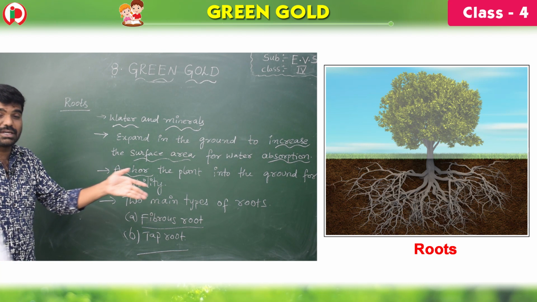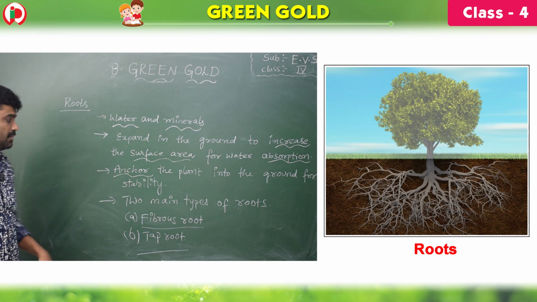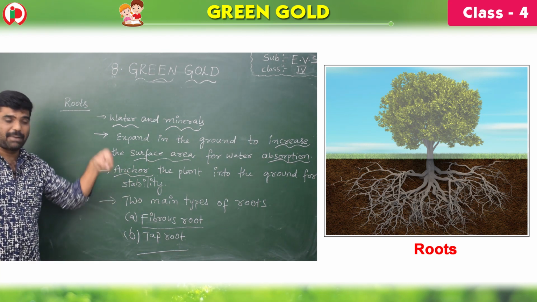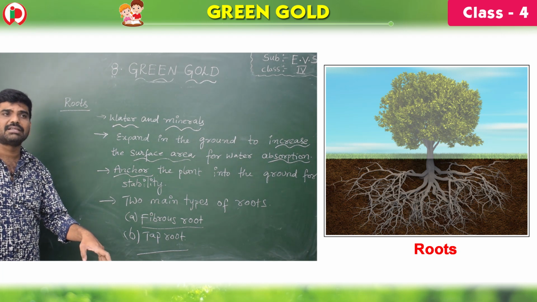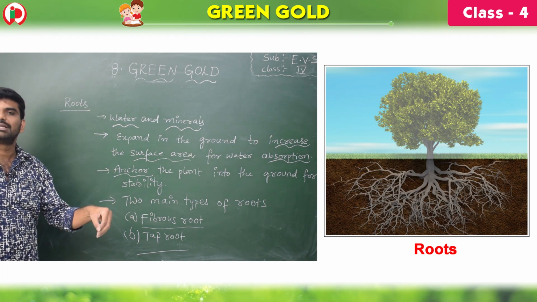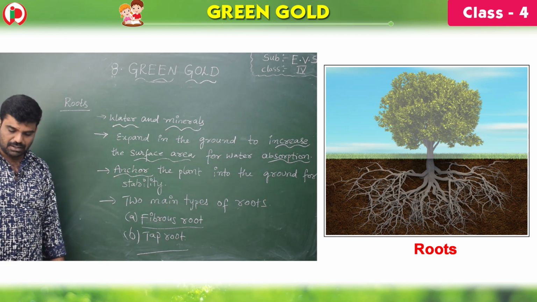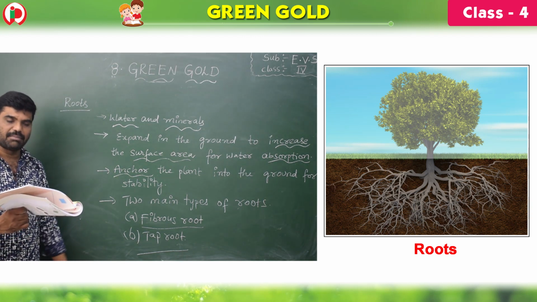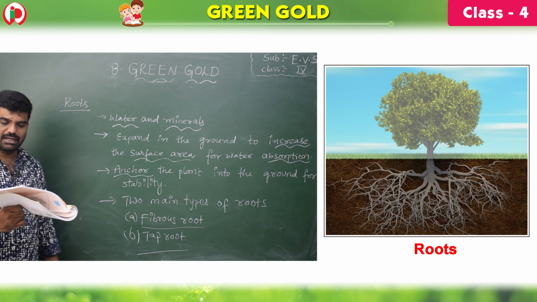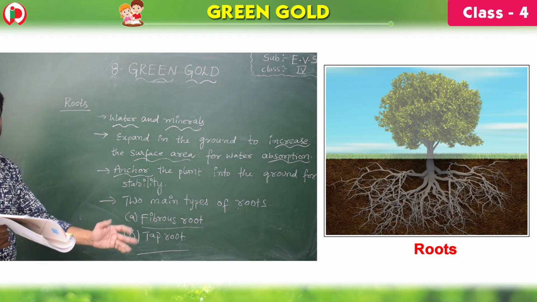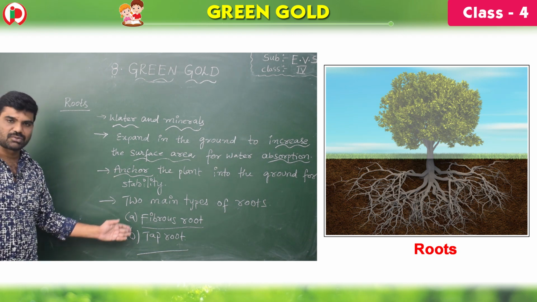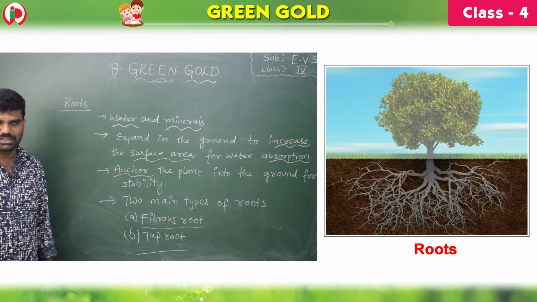And roots help the plant to fix in the proper place. The plant gets fixed in the proper place because of the root only. And here see, there are mainly two types of roots according to the origin of development and branching pattern. What are they? Fibrous root system and tap root system.